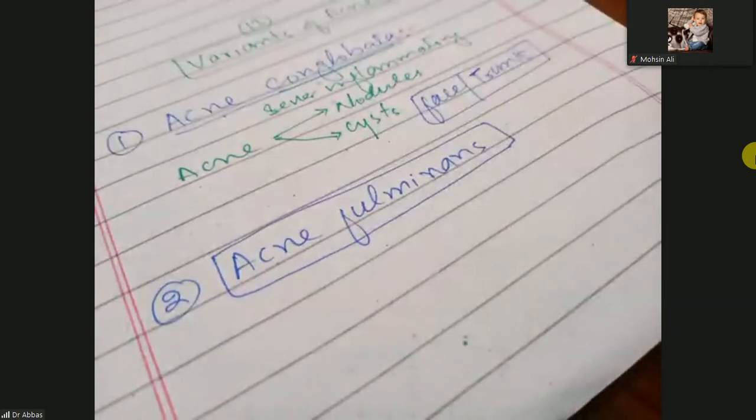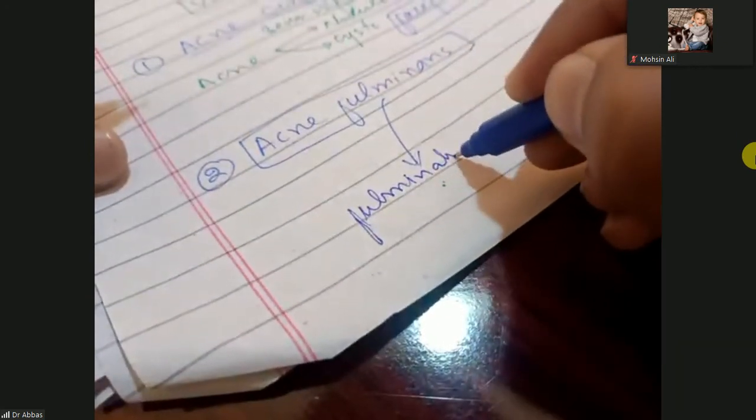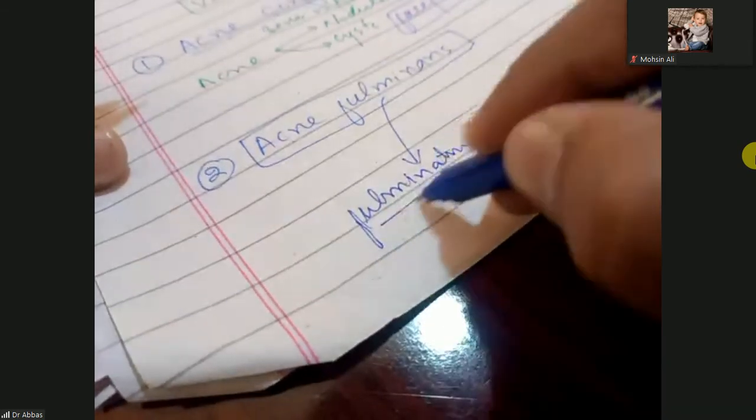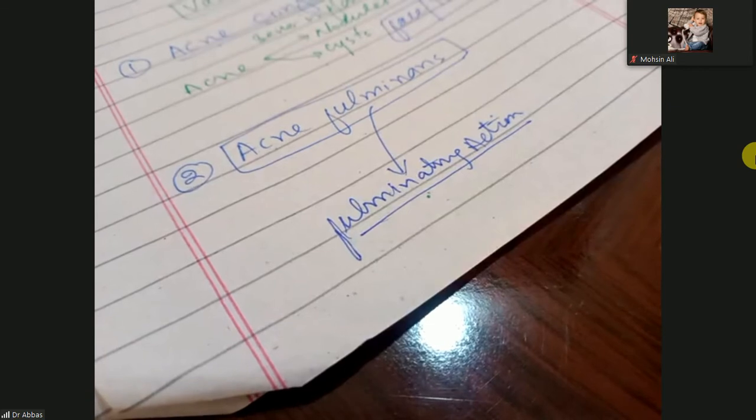The other one is acne fulminans. It causes a fulminating action. What is the fulminating action? It is a fulminant, acute, ulcerative acne.